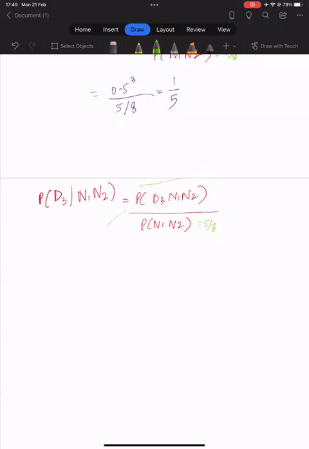This can happen in two cases. The first case is that the mom is the carrier, and the second case is that the mom is not a carrier. So it can be N1, N2, D3: the first two sons are normal, but the third son has the disease, given that the mother is a carrier, into the probability that the mother is a carrier, plus again the first two sons are normal, the third son has the disease, given that the mother is not a carrier.